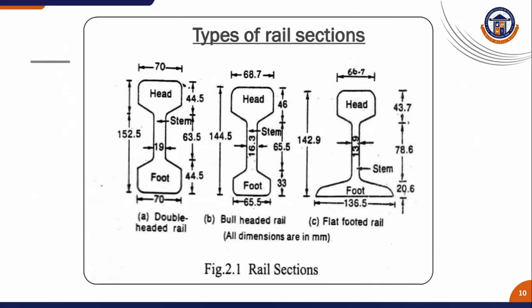In the second one, the bull-headed rail, the head is 68.7 mm and the foot is 65.5 mm. In the flat-footed rail, the head is 66.7 mm and the foot is 136.5 mm.